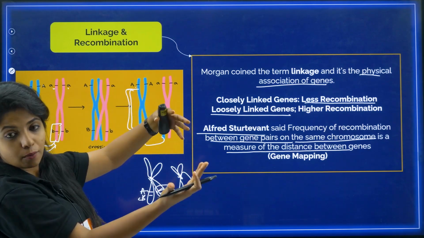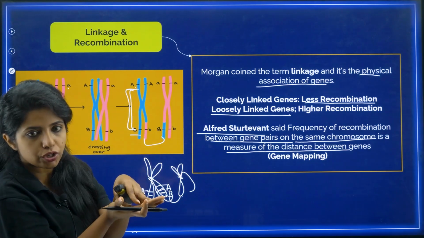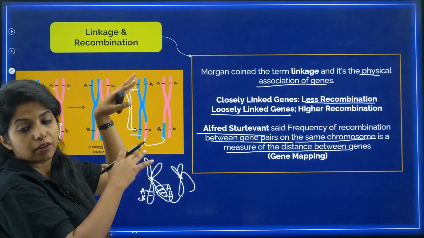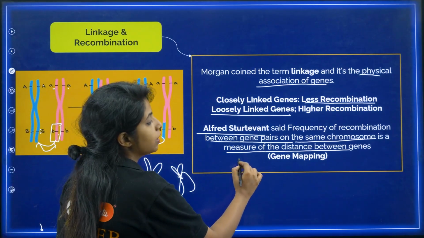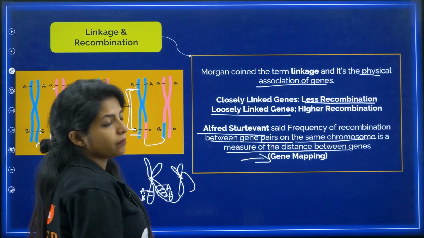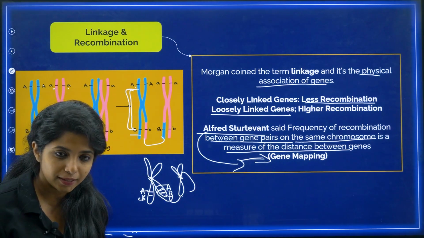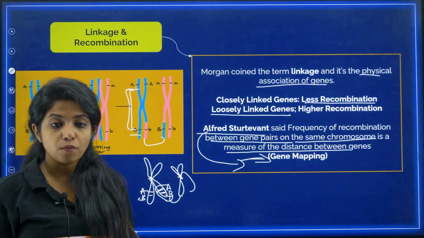If there is lesser recombination, they are very close to each other. If there is higher recombination, they are very far from each other. So you were able to do gene mapping with the help of this, which was put forward by Alfred Sturtevant, a student of Morgan.